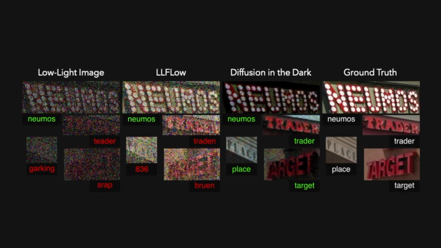We present Diffusion in the Dark, a diffusion model designed to reconstruct high-frequency details for low-light text recognition. These are results based on our reconstructions and text predictions using a state-of-the-art scene text recognition method.